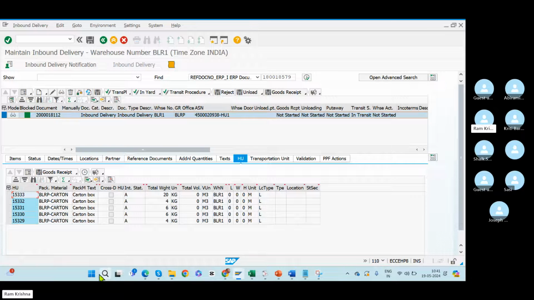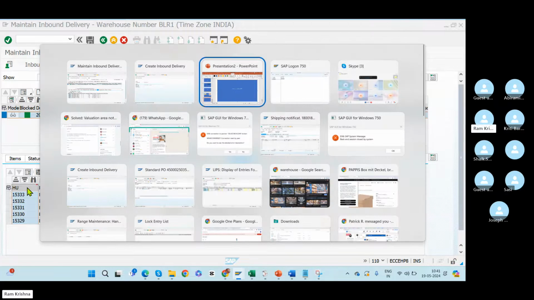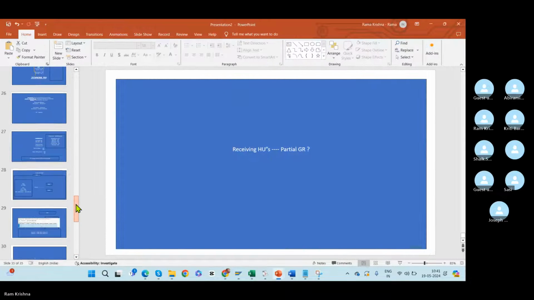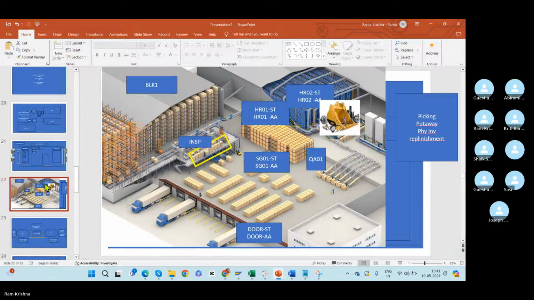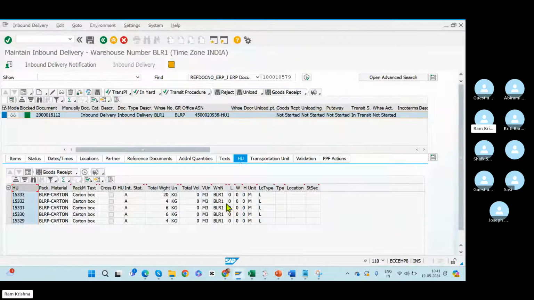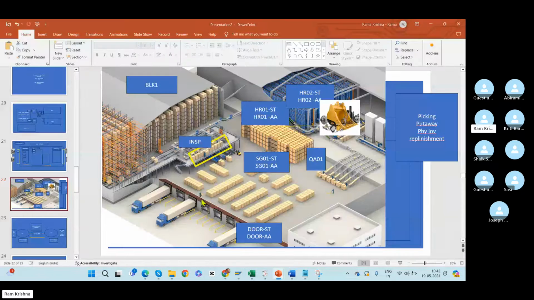We have this delivery. We are receiving these handling units. What is that meaning, guys? A truck is coming into the warehouse. Check in. A truck is checking into the warehouse. It came inside, and based on the availability of the doors, the vehicle got docked to the door, and the warehouse operator, based on the warehouse tasks that we created,